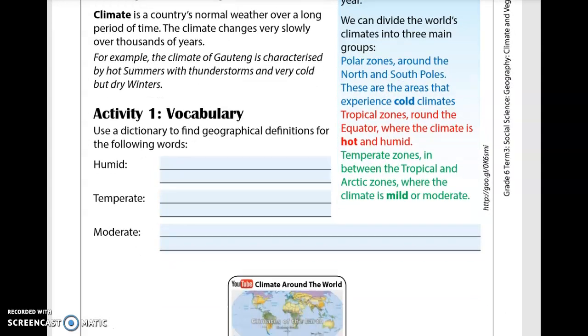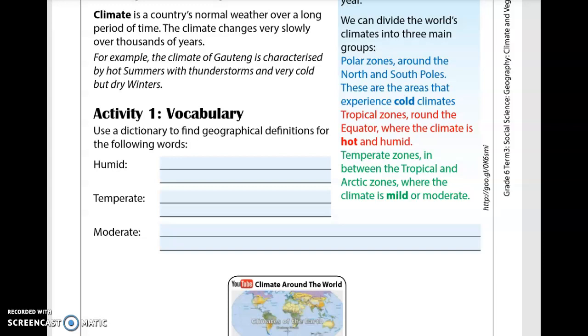So first of all, we have polar zones around the North and South Poles, and these are the areas that experience cold climates. Tropical zones around the equator where the climate is hot and humid. And then temperate zones in between the tropical and Arctic zones where the climate is mild or moderate.